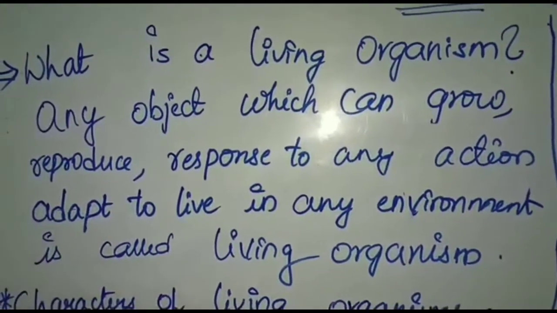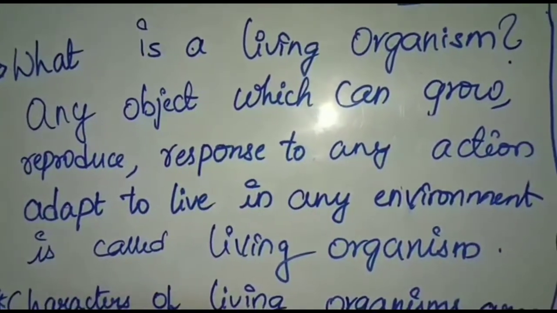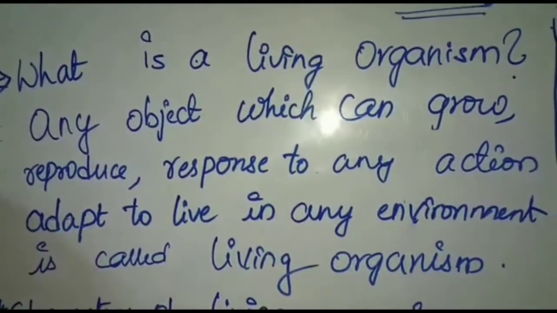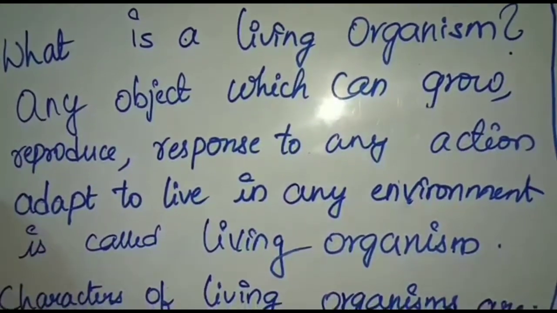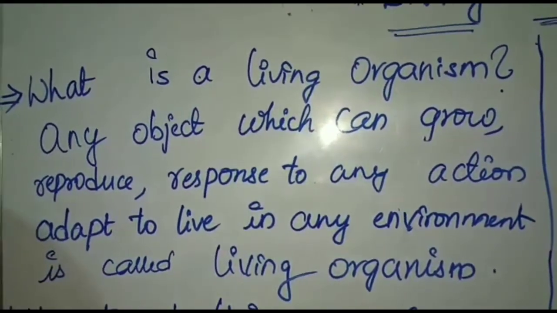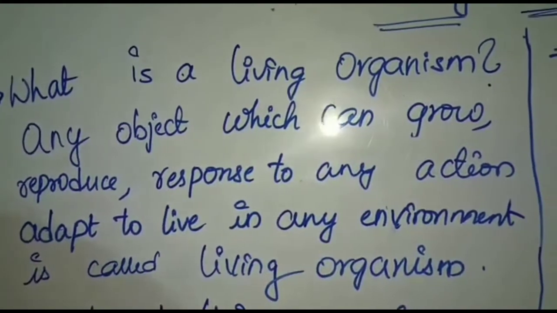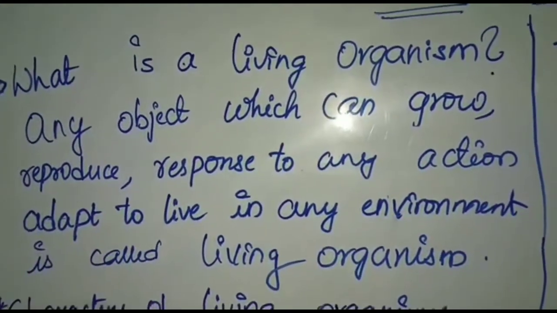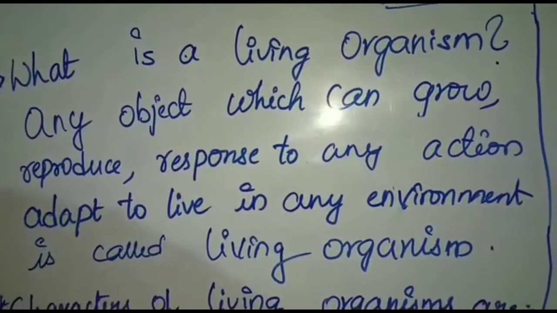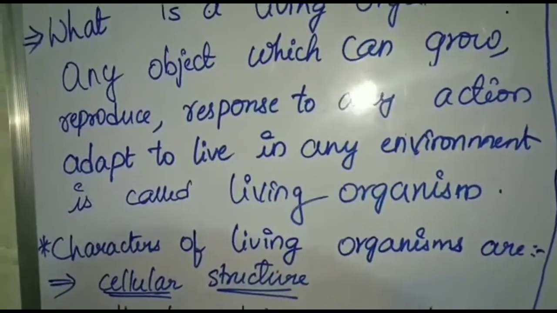So, living organisms and non-living things. Living things include we humans, plants, and animals, because they respond, show cellular metabolism, show growth, and reproduce. For that reason, they are placed under living things. Non-living things include whatever man-made things we have.